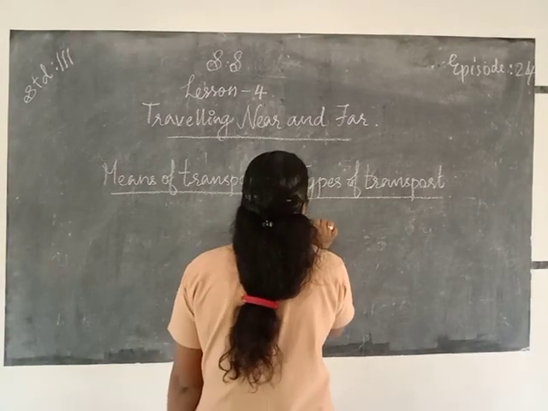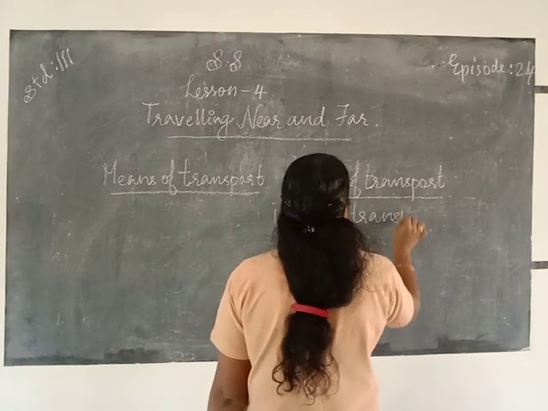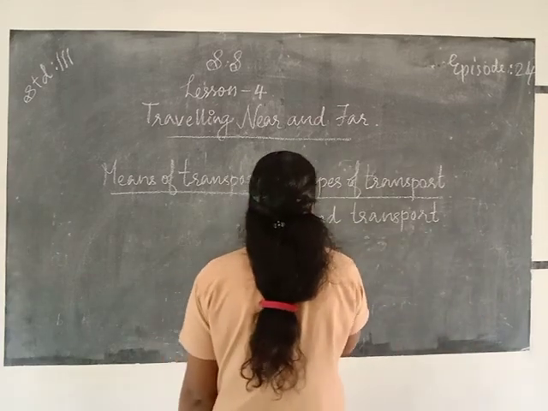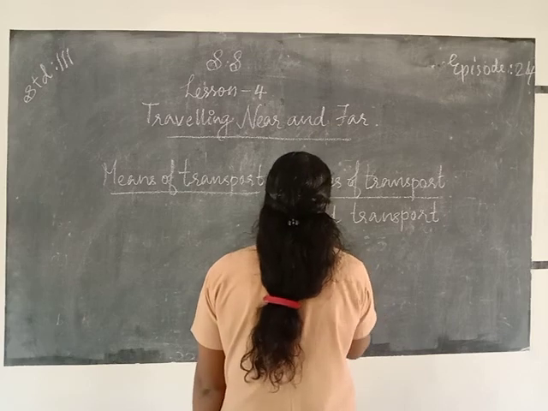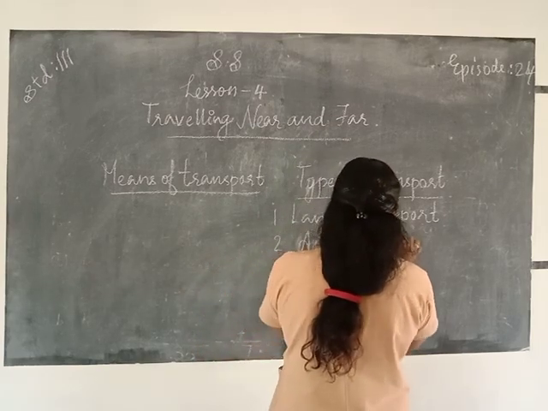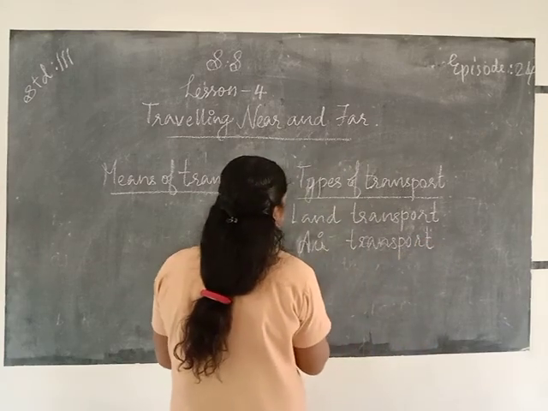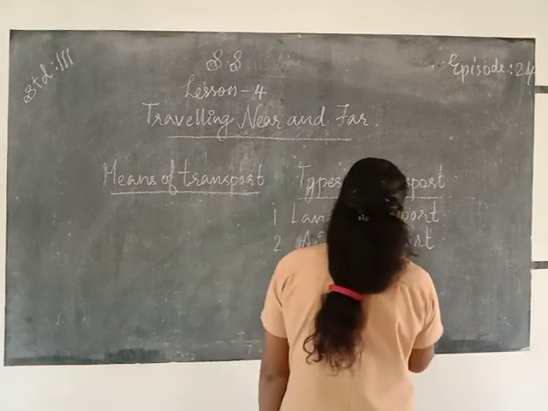First one, land transport. Second one, air transport.